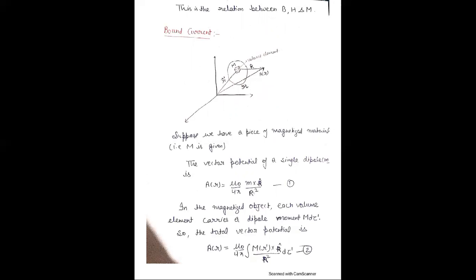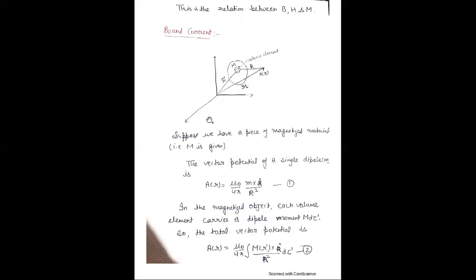Means if we increase the electric field, there is a process of polarization in the dielectric and bound charges are produced. Same here, under the process of magnetization, bound currents are created. Magnetization means the arrangement or alignment of the atomic dipoles in the direction of the magnetic field.